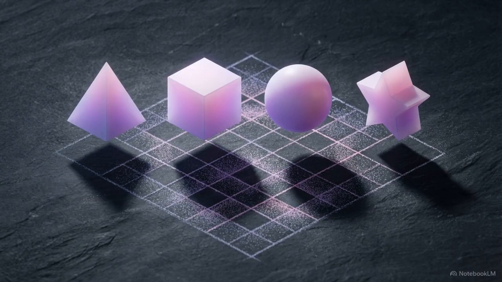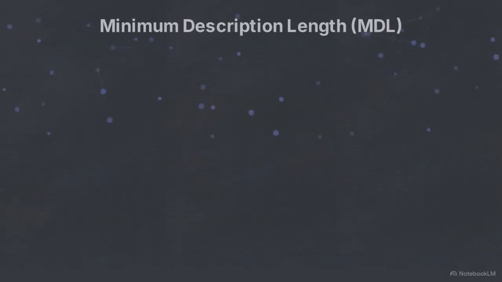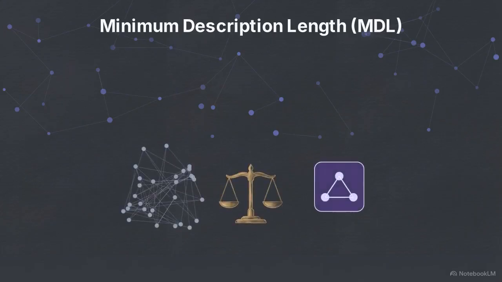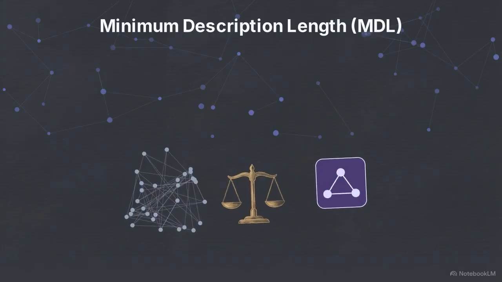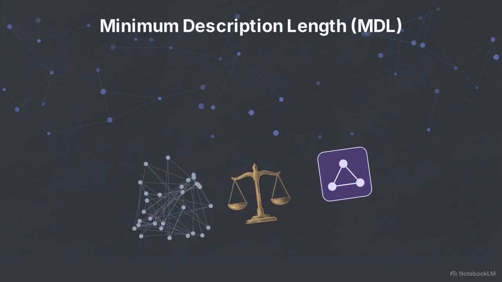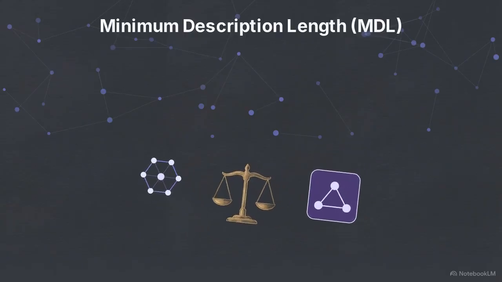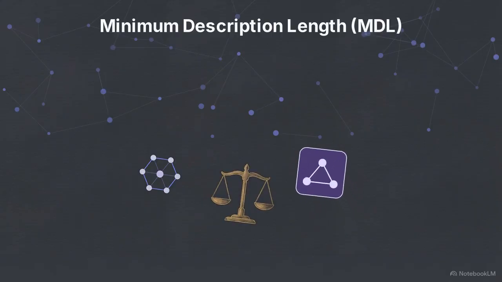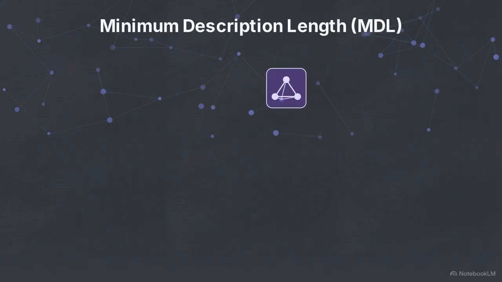Once the system generates these structural hypotheses, it needs a way to mathematically arbitrate between them to decide which rule is correct. Every learning event is governed by a strict constraint called the minimum description length, or MDL. MDL is a mathematical principle stating that the most accurate model of a dataset is the one that compresses that data most efficiently. The system tests each proposed rule on the balancing scale. It will only accept a structural change if the new logic compresses the observed data better than the existing baseline, proving it adds real utility.